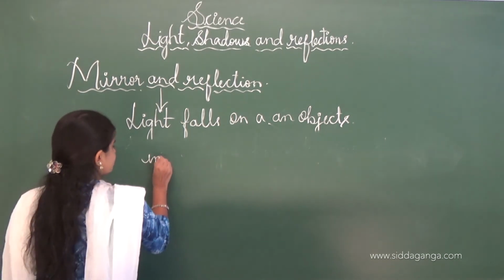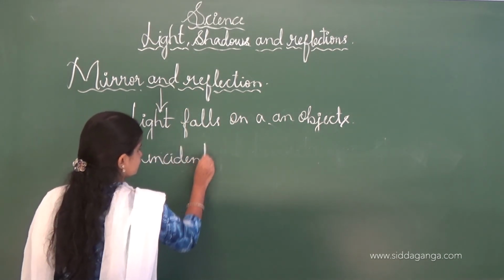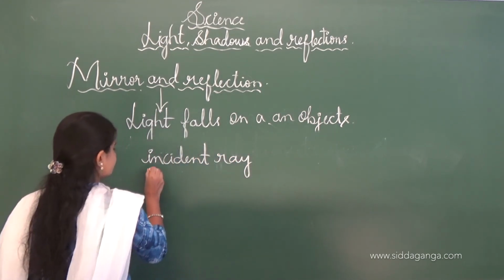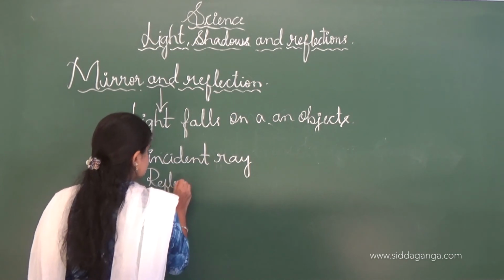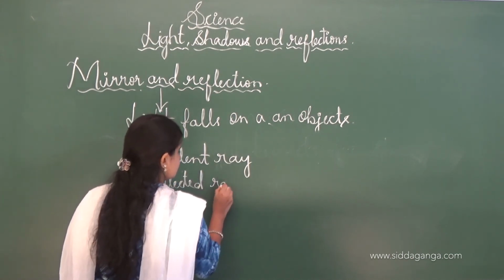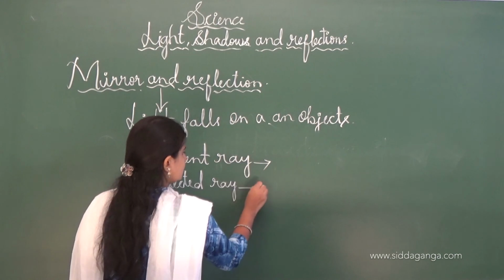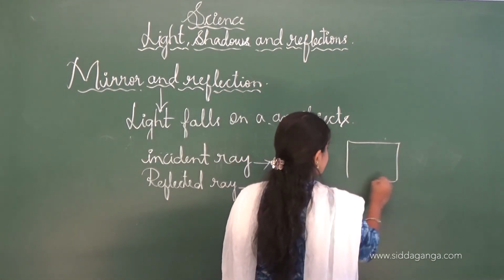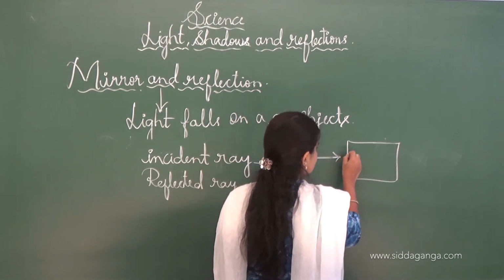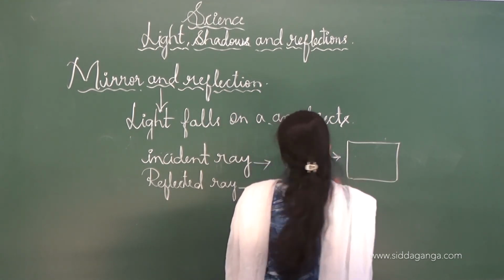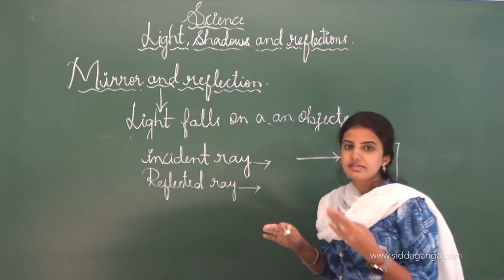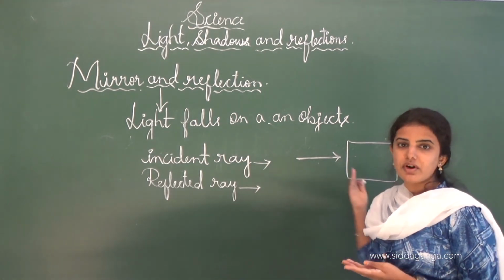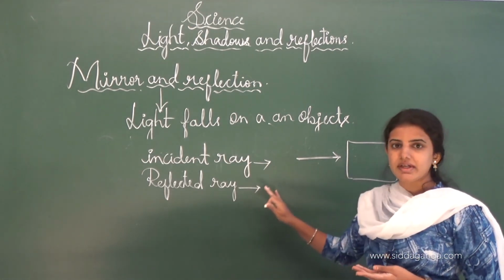One is the incident ray, and another one is the reflected ray. When the light falls on a particular object, we call it an incident ray. Just when light falls on an object, it is called incident.